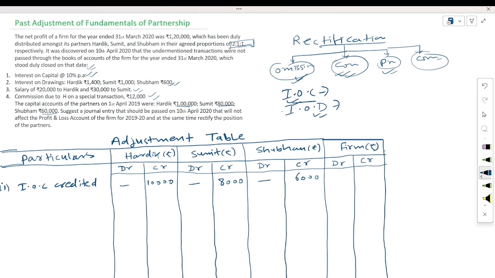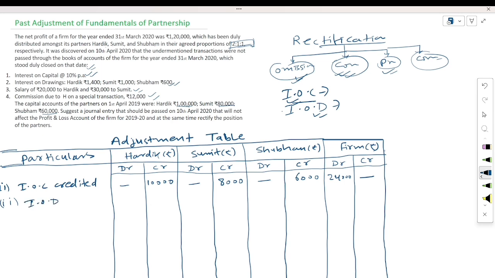Total amount will be how much? 24,000. This will be the debit side in the form. We have credited interest on capital. Now interest on drawing. They have not charged interest on drawing, so we will charge interest on drawing here also.